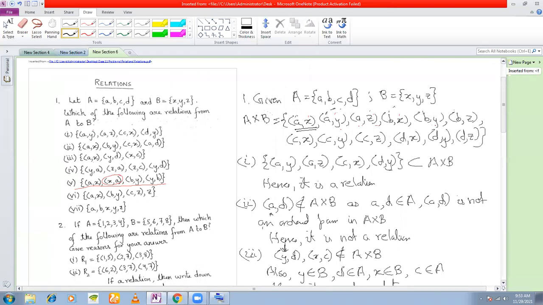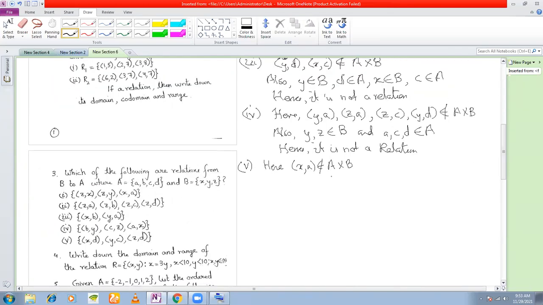You don't have XA, right? So therefore, XA does not belong to A cross B. In fact, XA actually belongs to B cross A, right? So hence, it is not a relation.